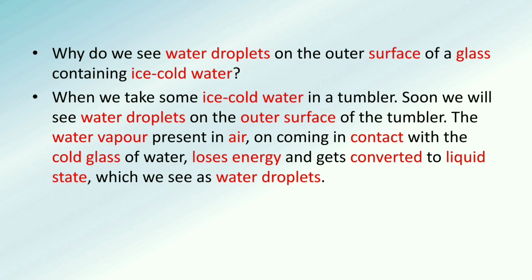As soon as they came in contact with this cold water, they lose their energy, and when they lose their energy they get converted into liquid form, so they get collected at the surface. So we can say that the water droplets on the surface of the glass are not because of the water inside the glass, but because of the atmosphere outside the glass.